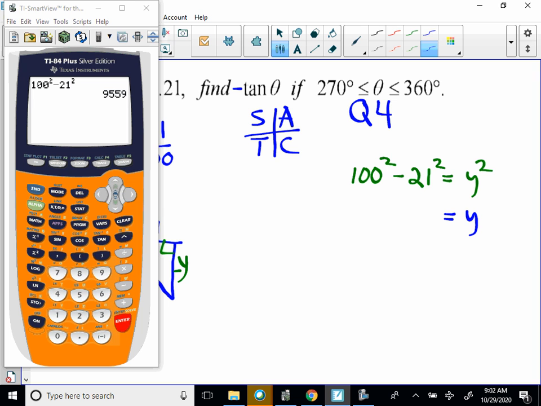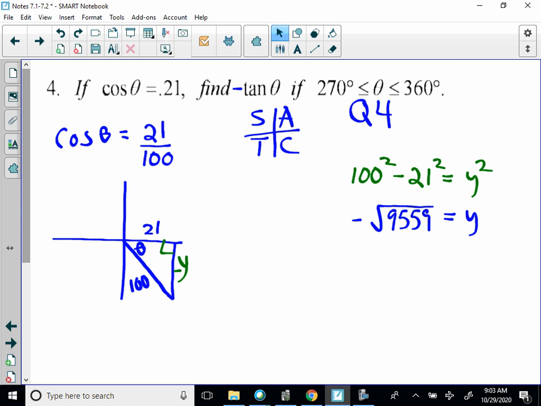That's my fault, because I decided to change an ugly decimal to a fraction. So we need the negative, don't we? Because y is negative in the whole fourth quadrant. So now we get this to be a negative square root of 9559. Now they want to know tan theta.